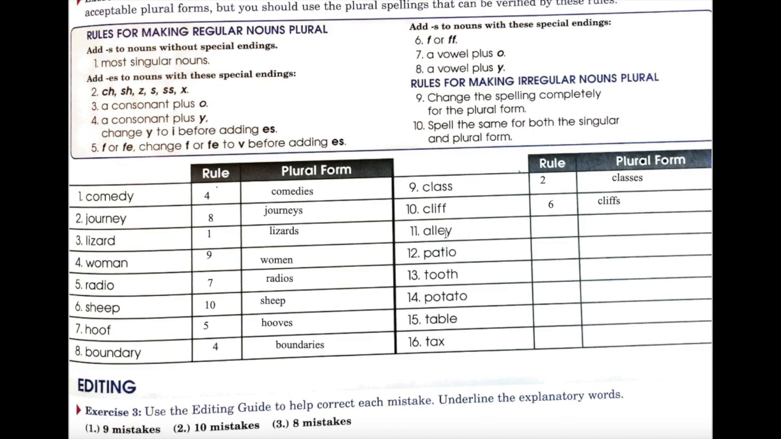Number 11 is alley. It ends with a vowel plus a Y. That's rule number 8. For rule number 8, we just add an S. Alleys. Oops. Number 12, patio. Patio ends with a vowel plus an O. That's rule number 7. For rule number 7, we add an S. Patios. Tooth is irregular. It's rule number 9. We change tooth to teeth.